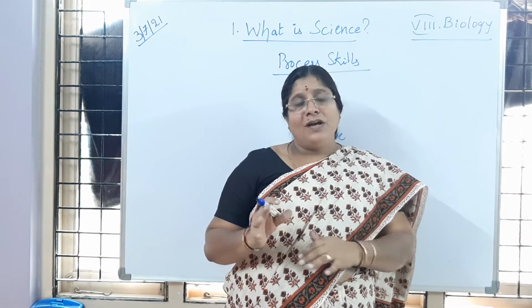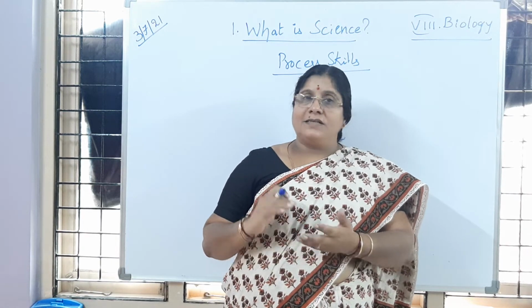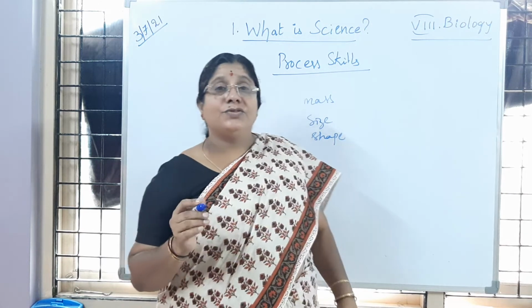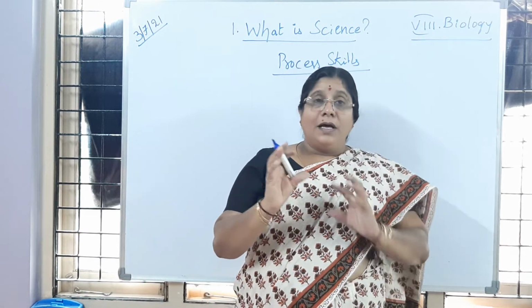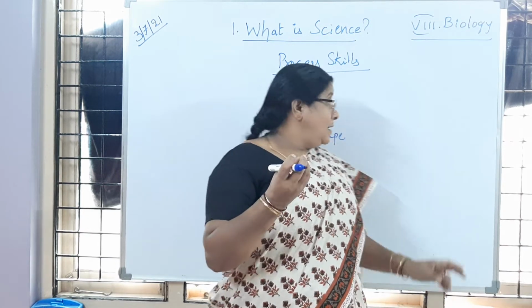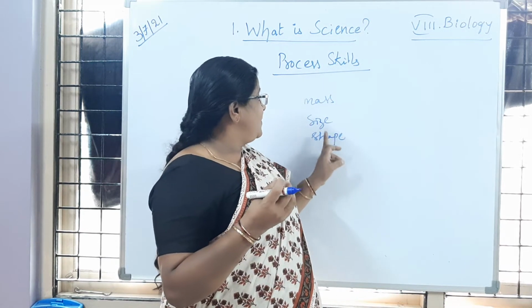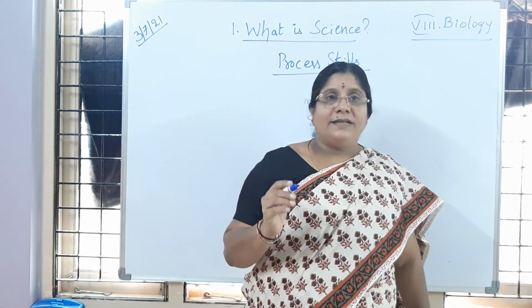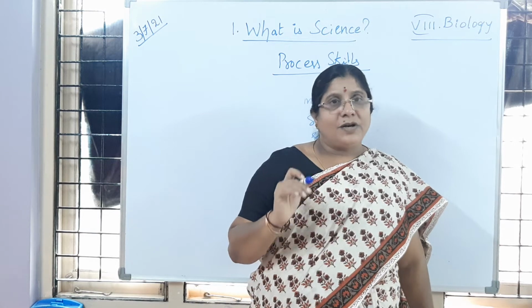Then she came to know, is there any difference? Yes: the size, shape and mass of the stone decreased because of rubbing the stones with each other. It will give a smooth shape. Size will decrease and mass will also decrease. So like that Charita used process skills.